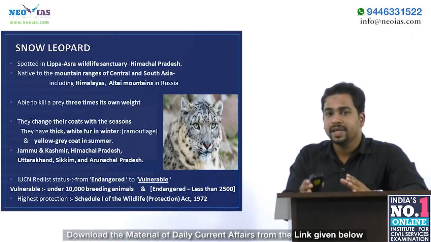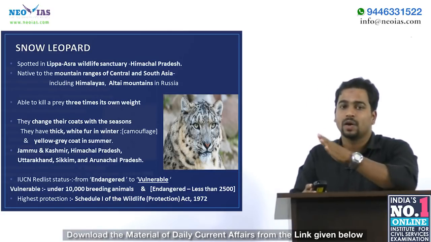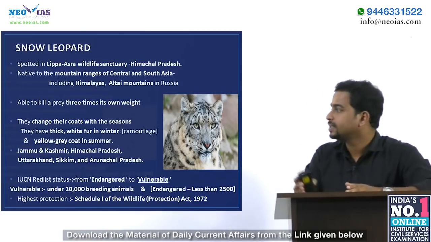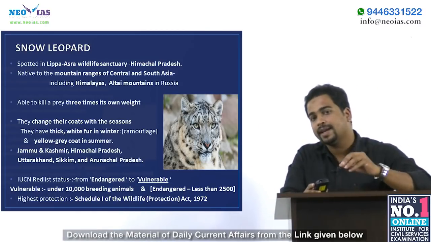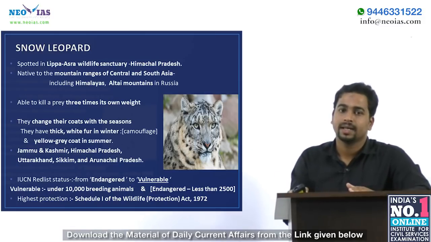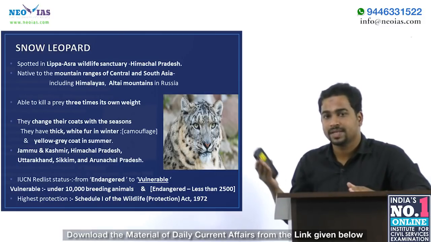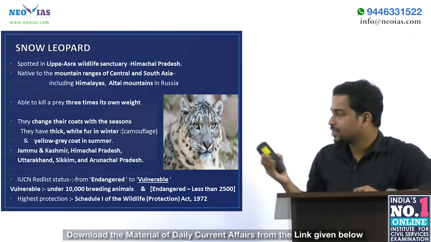The snow leopard is a big cat which is native to the mountain ranges of Central and South Asia, including the Himalayas and the Altai mountains in Russia. That means we can see the snow leopard in the Altai mountain ranges in Russia, the Himalayas and the entire mountain ranges of Central and South Asia. Now, the two characteristics of the snow leopard.